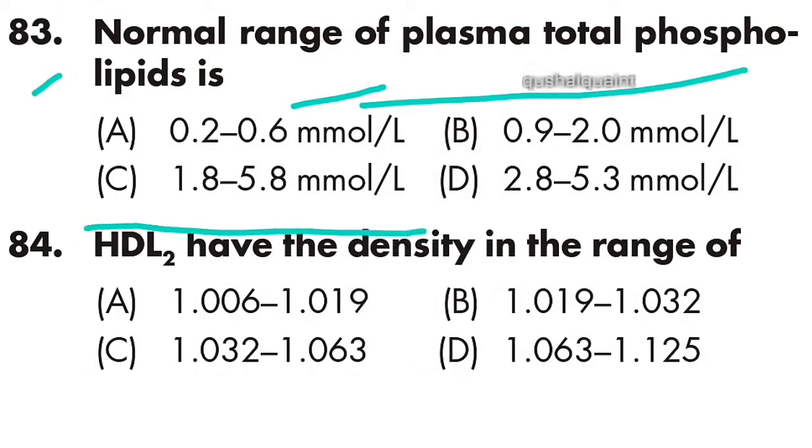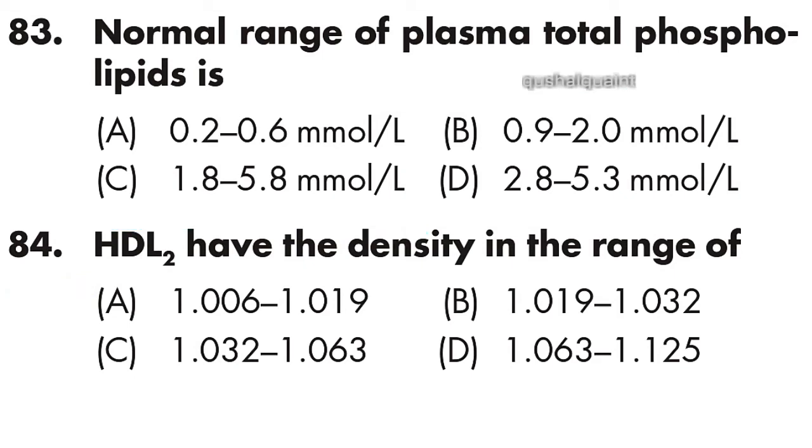83. Normal range of plasma total phospholipid is 1.8 to 5.8 mmol per liter.